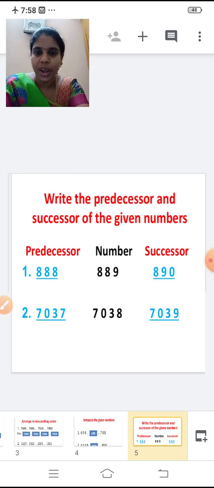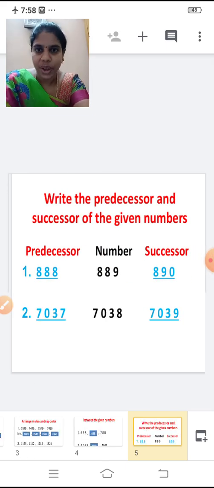Next. Write the predecessor and successor of the given numbers. You are going to tell me the predecessor and successor of the number. Yes? Shall we see the number now? First one,